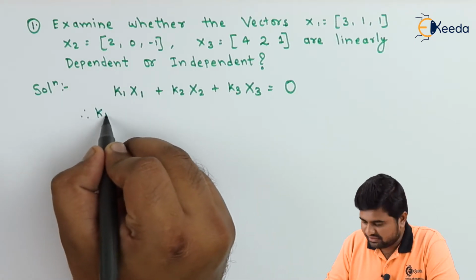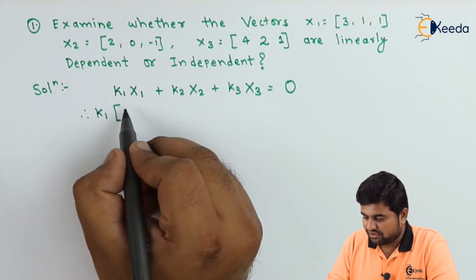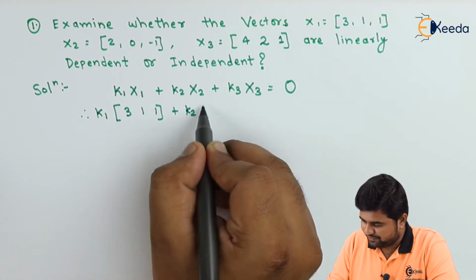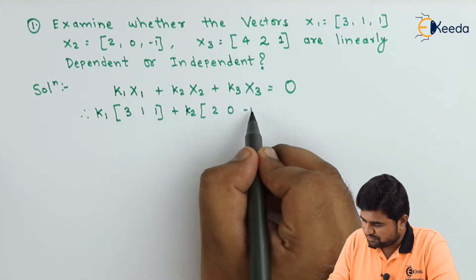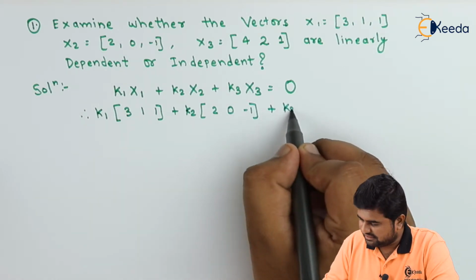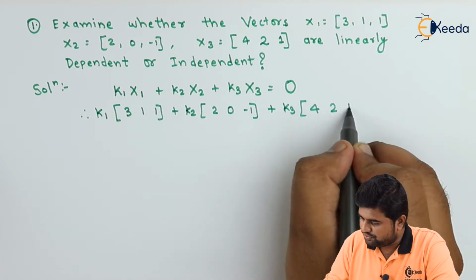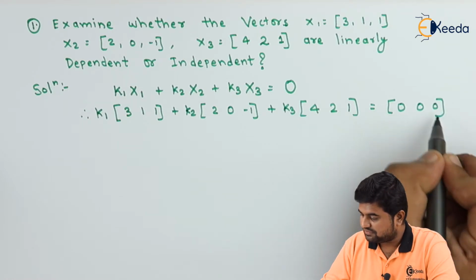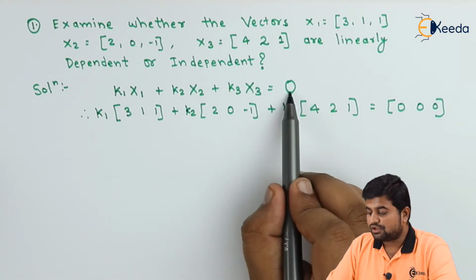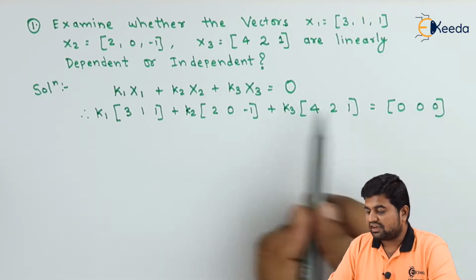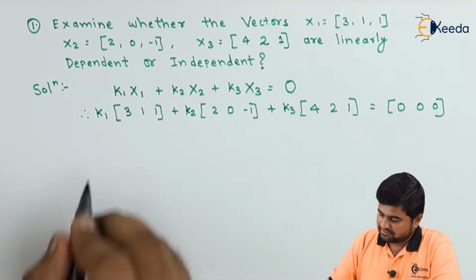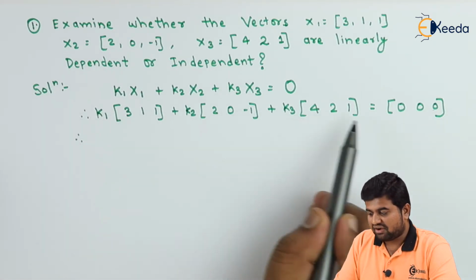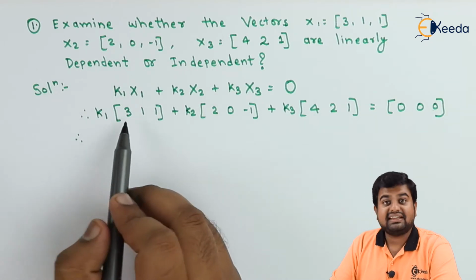Therefore, k1 into (3, 1, 1) plus k2 into (2, 0, -1) plus k3 into (4, 2, 1) is equal to (0, 0, 0). Now these values are 0 and the total vector is denoted by O. So now we will actually multiply and write down the equations.